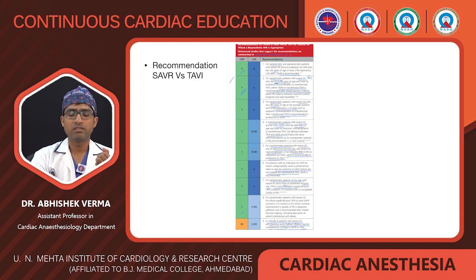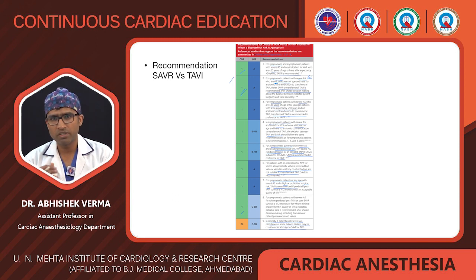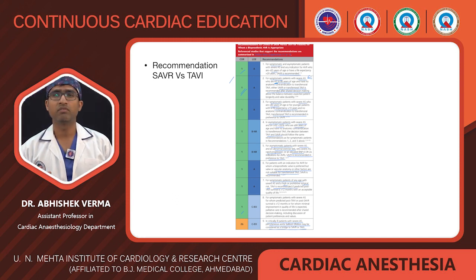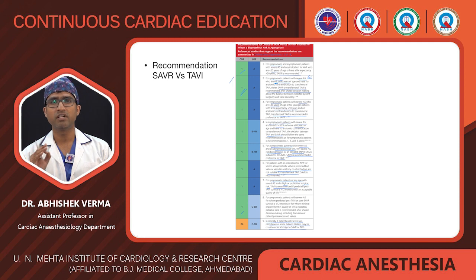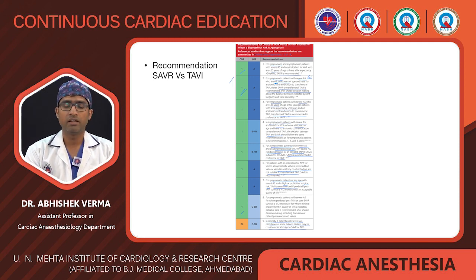There are several recommendations on the surgical aortic valve replacement or the TAVI. So it is class 1A indication for symptomatic patients and asymptomatic patients with severe AS with any indication for aortic valve replacement who are less than 65 years of age, and life expectancy is more than 20 years. Surgical aortic valve replacement is recommended, and it is class A recommendation. Similarly, class A indication is in patients with symptomatic severe AS.